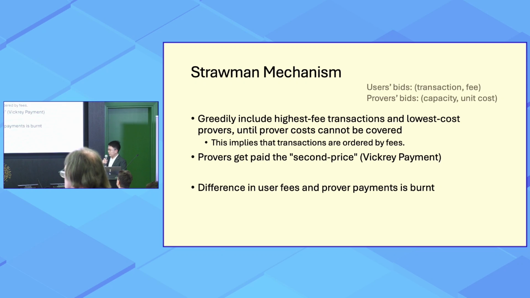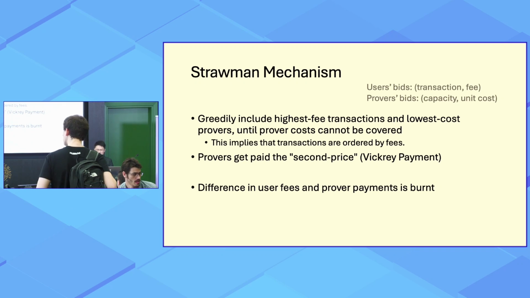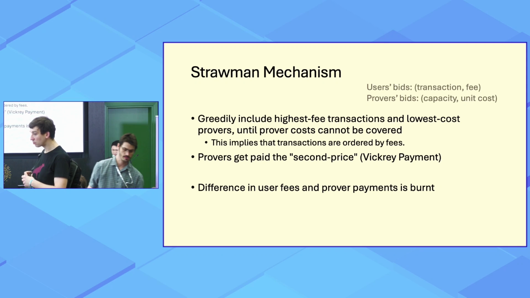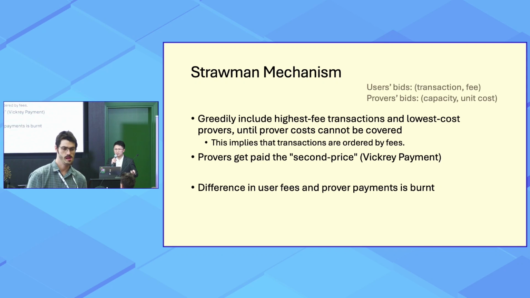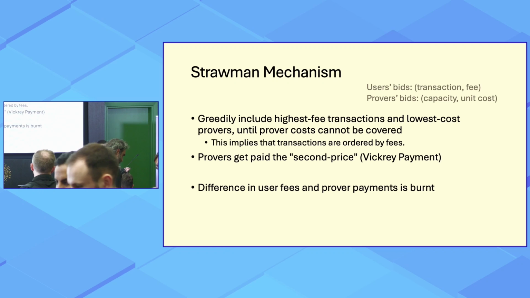So, given this problem, we have a Strongman mechanism. In the Strongman mechanism, the users submit their bids, which are their transactions and the fees they are willing to pay for their transactions, while the provers submit their bids in the form of the proof generation capacity each prover has, and the unit cost for generating a proof. The Strongman mechanism is fairly simple. It greedily includes the highest fee transactions and the lowest cost provers into each round until the prover cost cannot be covered by the users.